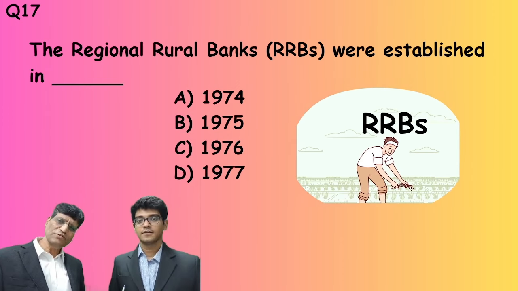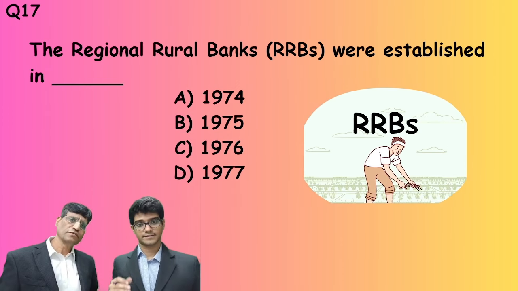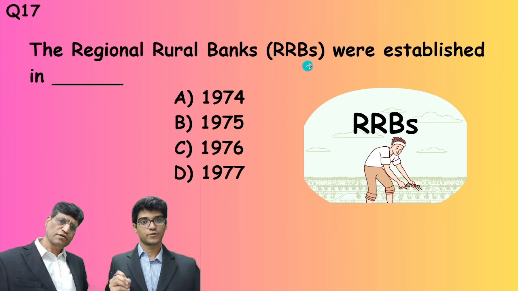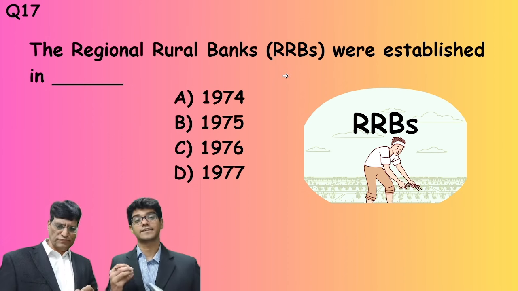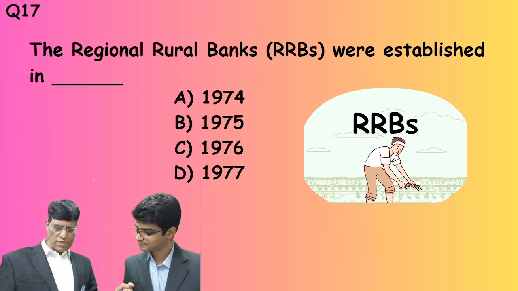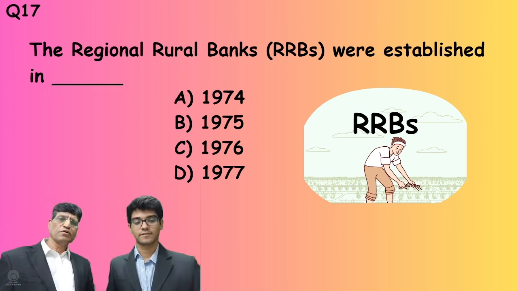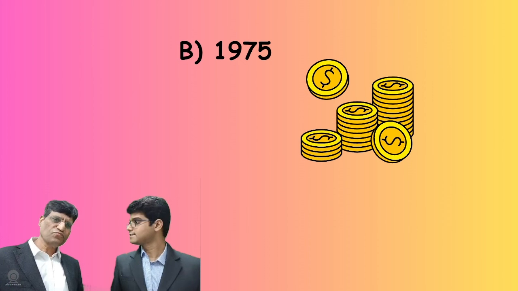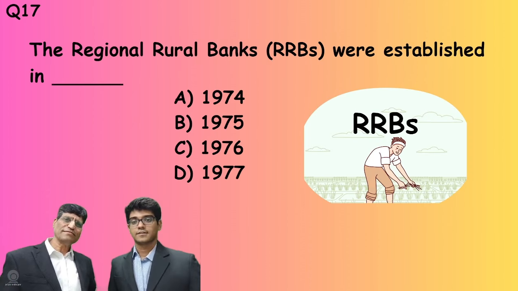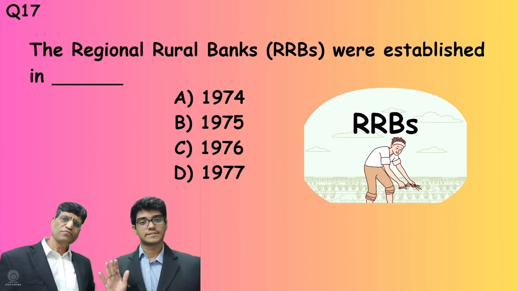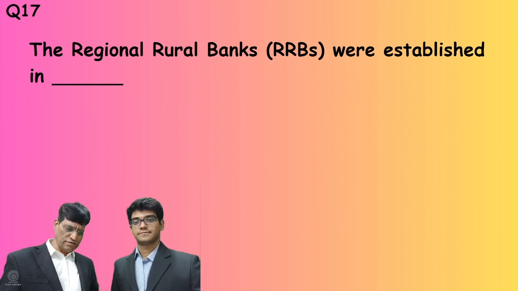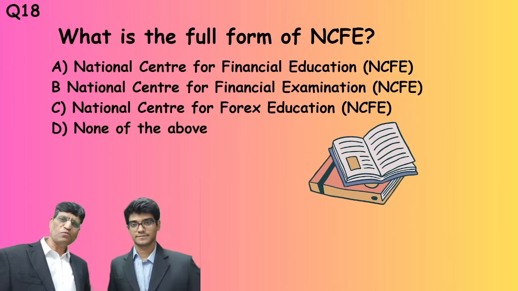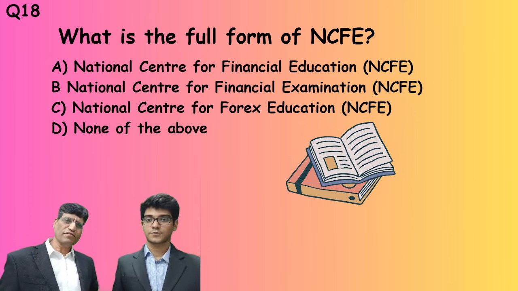Question 17. The regional rural banks were established in the year 1974, 1975, 76, or 77? I have written the answer. Moving to see the answer. Yes, in the year 1975 the regional rural banks were established. I am not changing my answer, I have already written it. No problem. Next question.